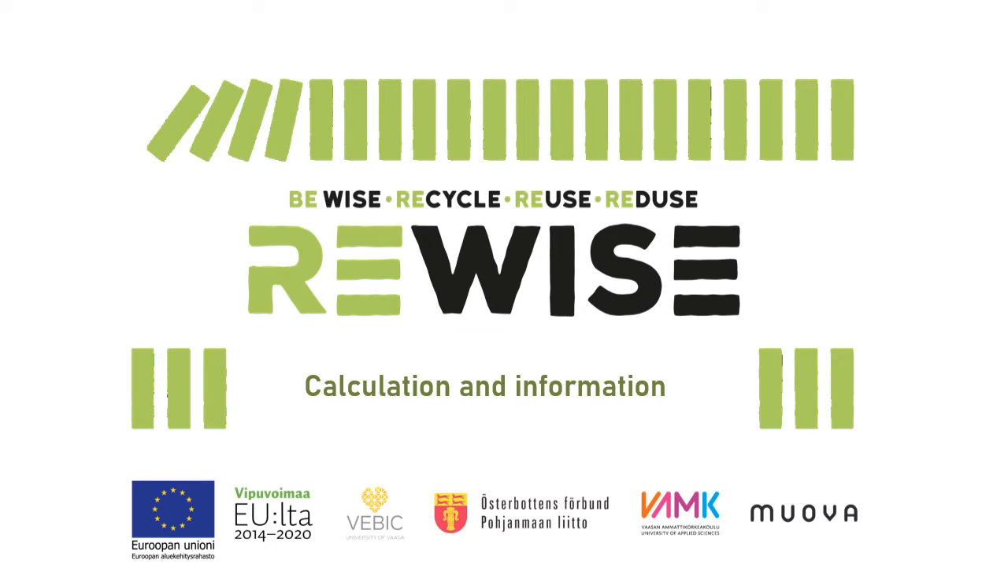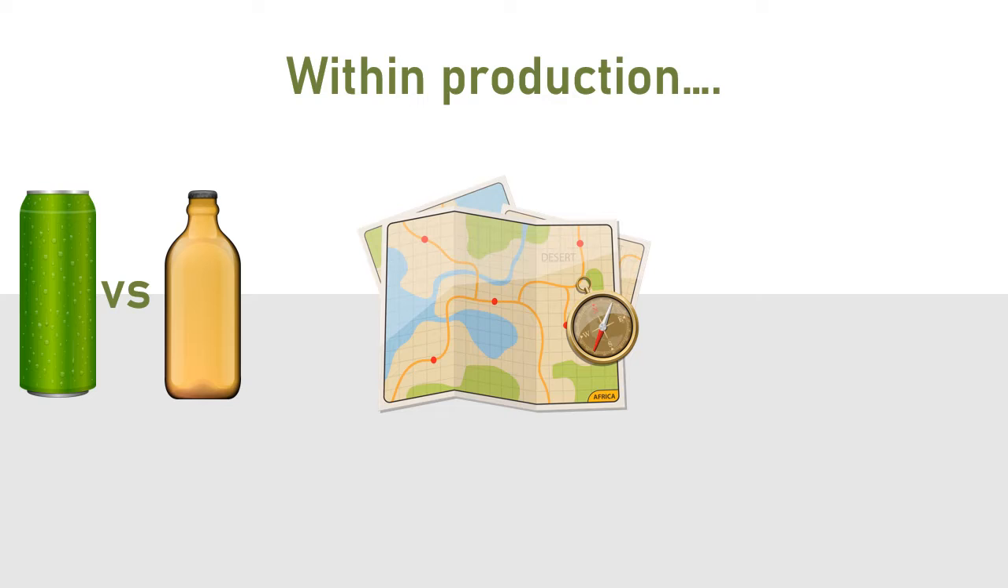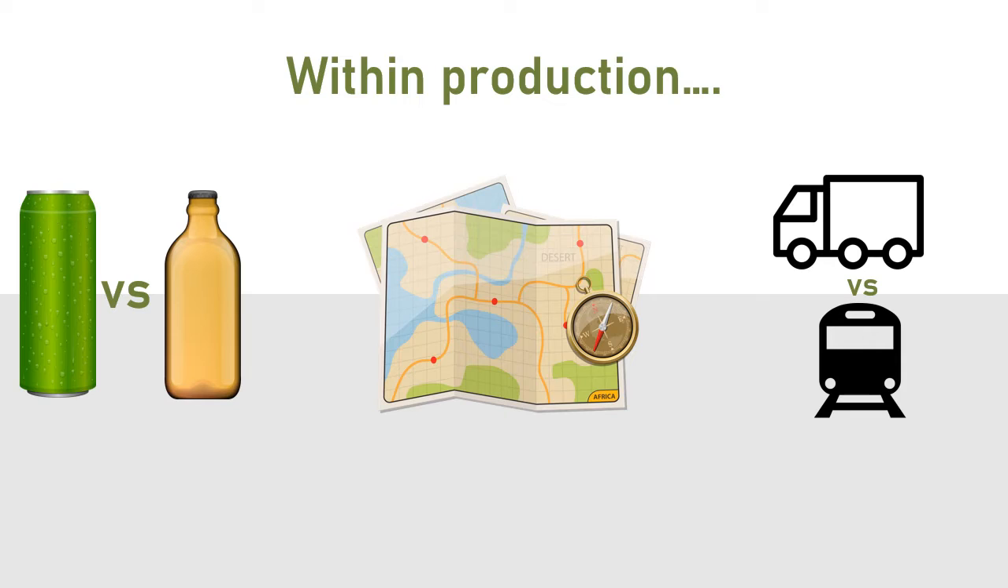About calculation and information. Within an organization, people constantly have to make decisions. Sometimes it can be about whether one should use an aluminum can or a glass bottle, or whether you should move your manufacturing site to another country, or maybe choosing between using a lorry or a train to transport the product. A good decision should be made based on evidence.